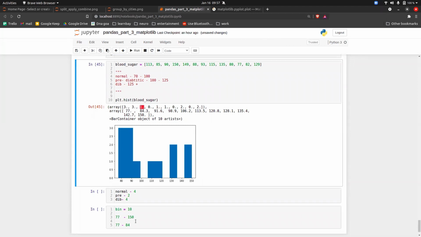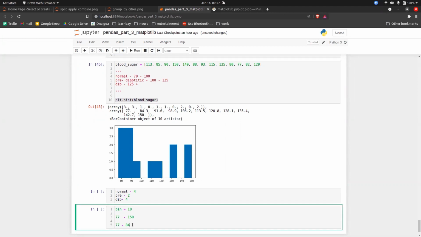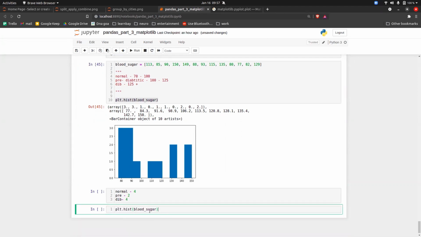So what we can do is, in the histogram, we can give our own bin size. What I mean to say is, you put bins equal to, let's say, the first category from 70 to 100, then from 100 to 125, and then 125 to 150.